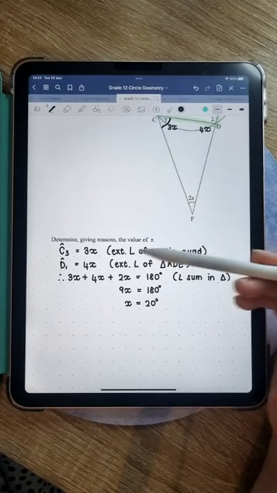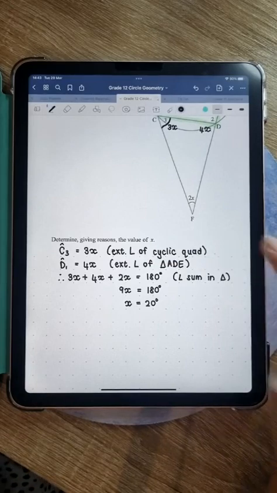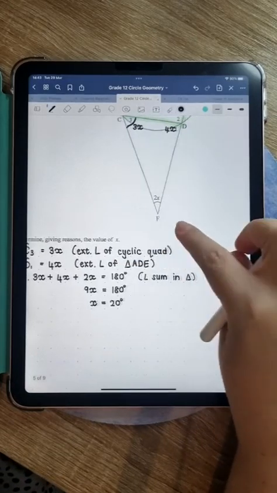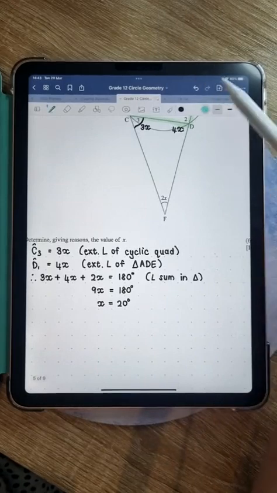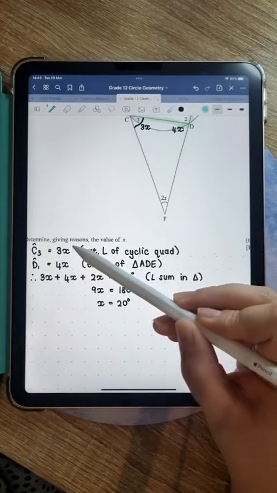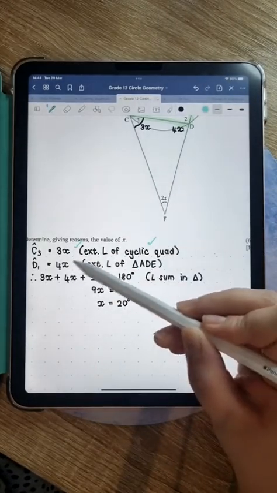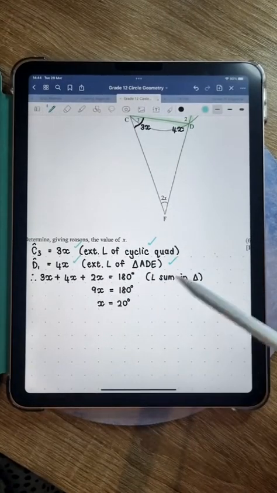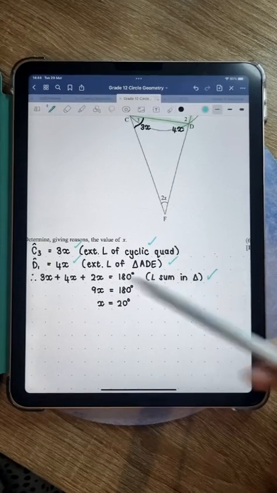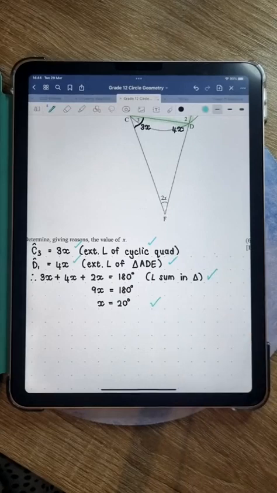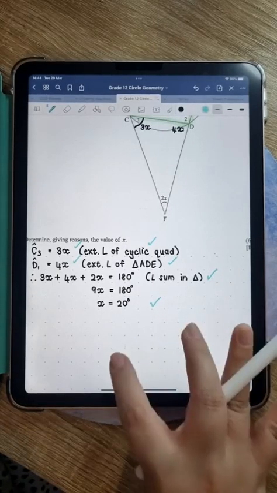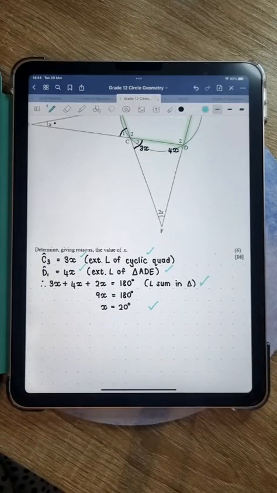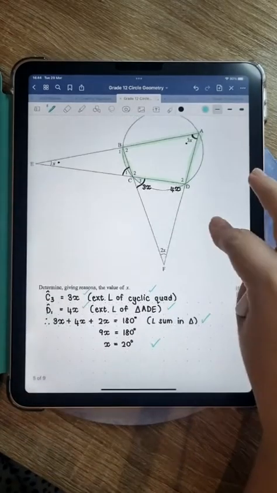And guys, please, as long as you put all of your reasons down. Since this was a 6-mark question, I haven't looked at the memo, but they probably would have given you a mark for that, a mark for the reason, a mark for that, a mark for the reason, a mark for this statement and reason, probably together, and then a mark for the final answer. That's the mark allocation that I think they would have used to make up the 6 marks. This was a bit of a strange question.